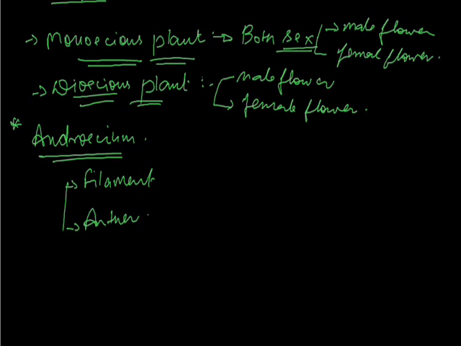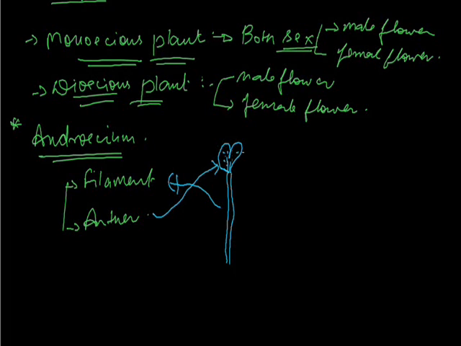If we see the structure, what will we get? A long tube-like structure, and at the top it is divided into two lobes. So this tubular structure is known as the filament, and the bilobed structure is actually the anther.